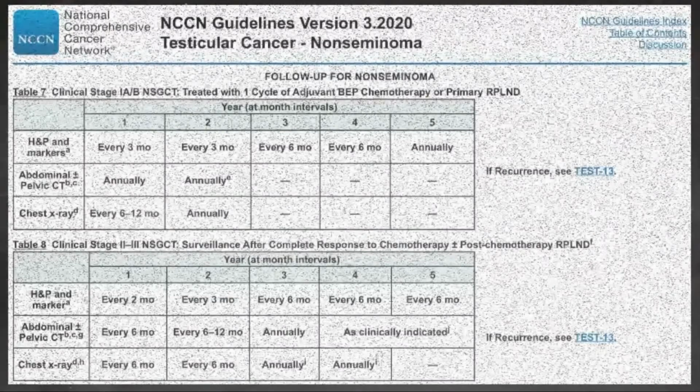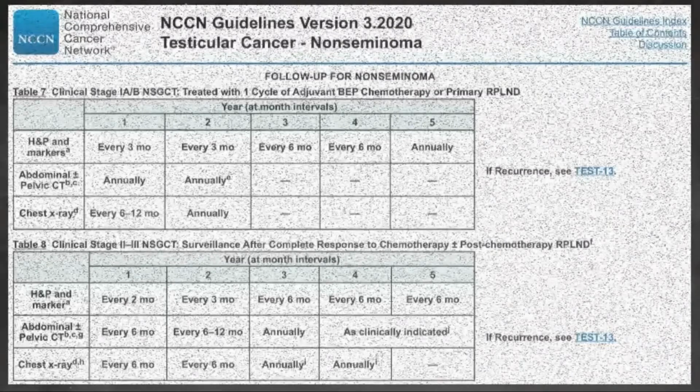Follow-up for non-seminoma stage 2B. The long-term follow-up schedule for stage 2B non-seminoma patients is similar to the follow-up schedule outlined for patients with stage 2A non-seminoma and is dependent upon the primary treatment modality and post-surgical management received by the patient.